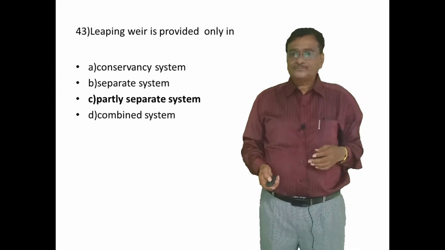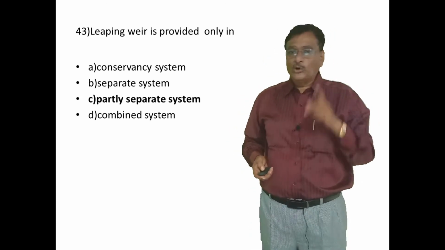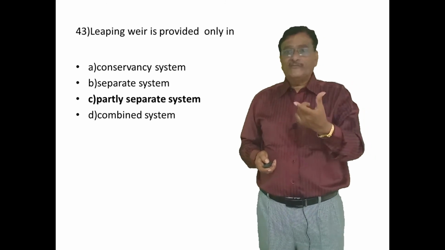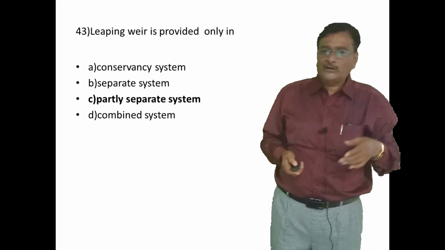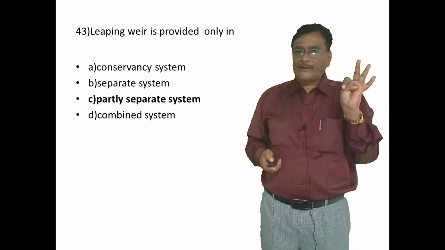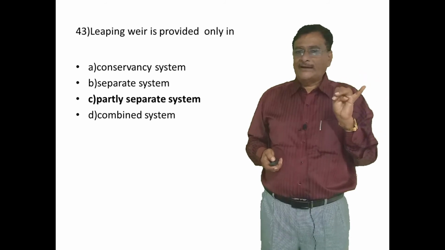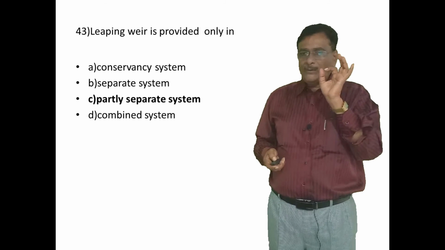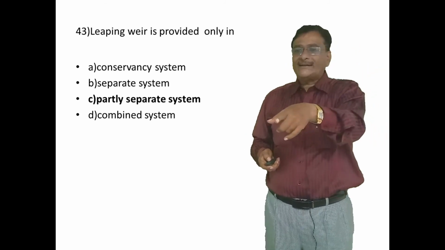Go to the next question. Leaping weir is provided only in which system? Four options are there: conservancy system, separate system, partly separate system, and the combined system. The leaping weir is always provided in option C, partly separate system.